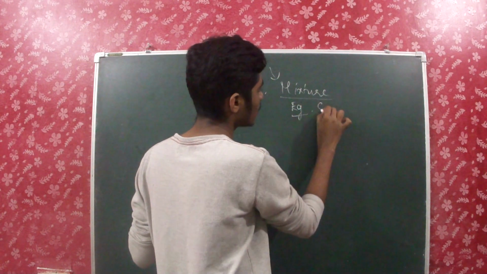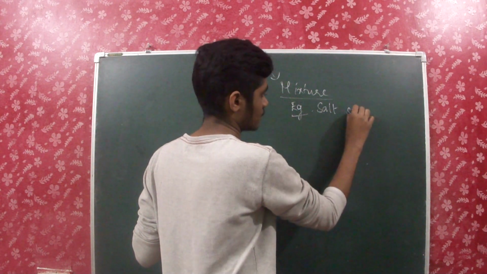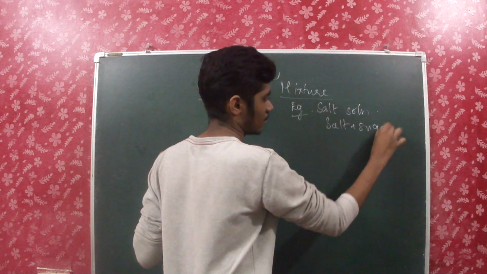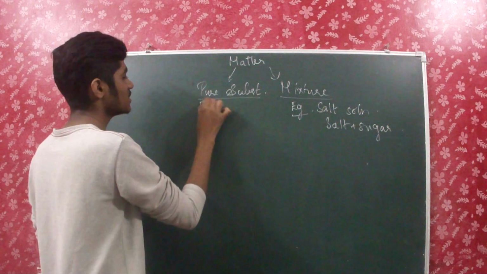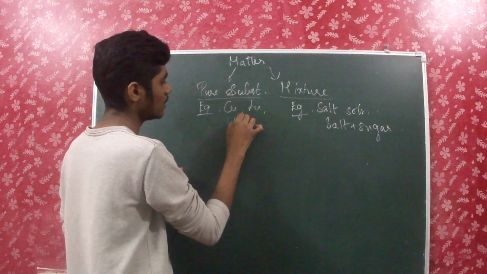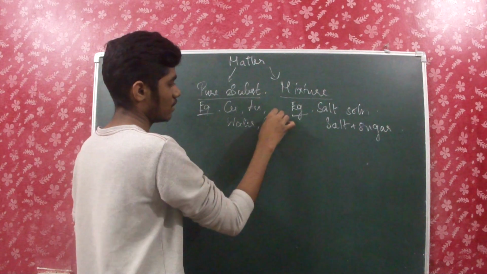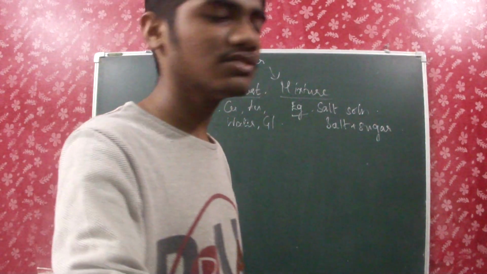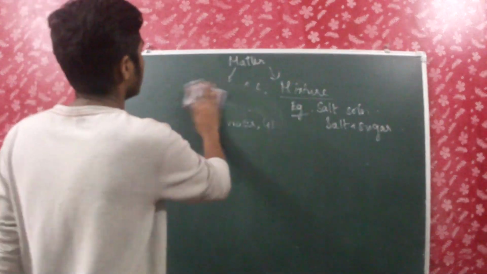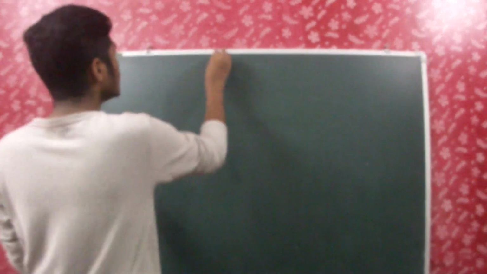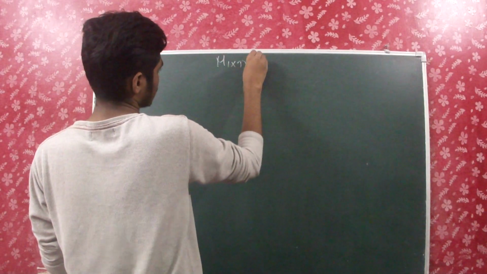The example here is salt solution or salt plus sugar. In pure substances we have examples like copper, gold, water, glucose and all that. So let's know the major difference between these two categories by learning about them in detail. First of all, let's know about mixtures.